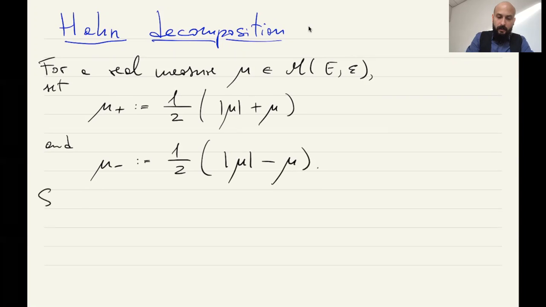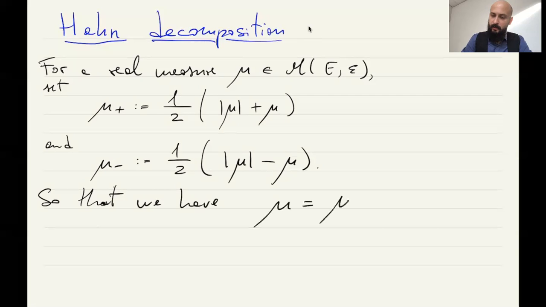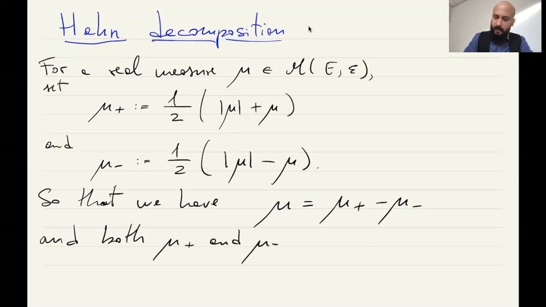Okay, so that we have that mu is for sure just mu plus minus mu minus, but now both mu plus and mu minus are positive measures.